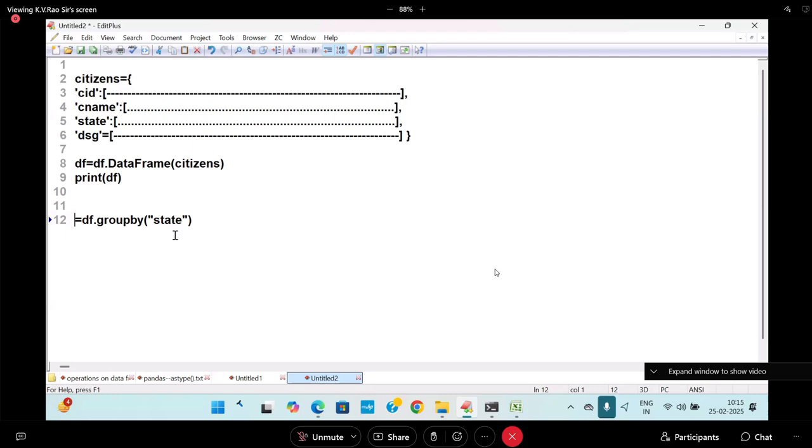Bangalore group, AP group. I will take three different data frames, add three lists, and write if conditions. I could do that, but there is already a facility called group by. I will write state group, SG. What is the SG type? Data frame group by. Spell it out: data frame group by.